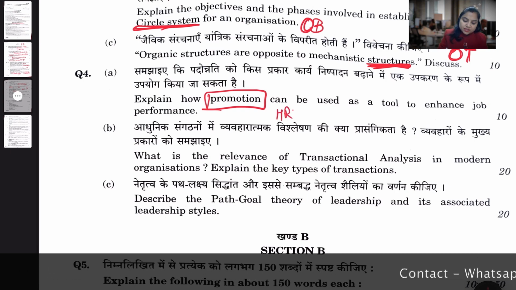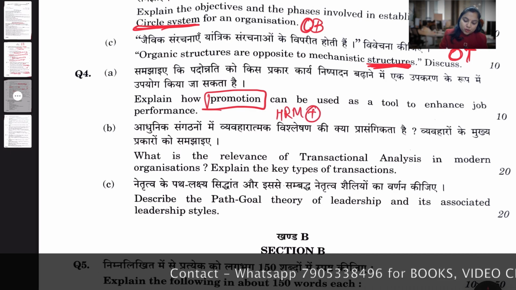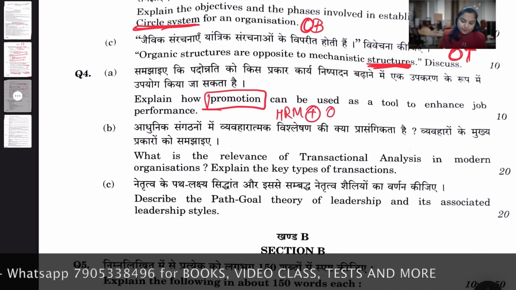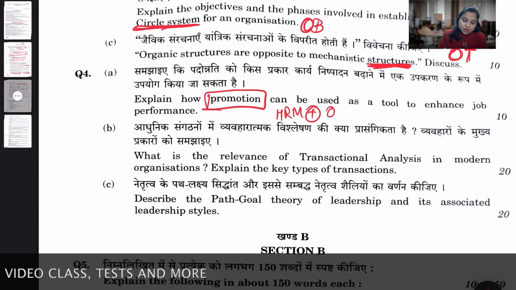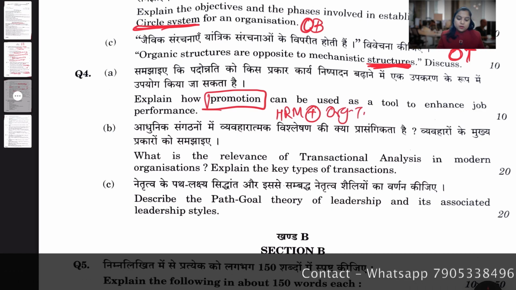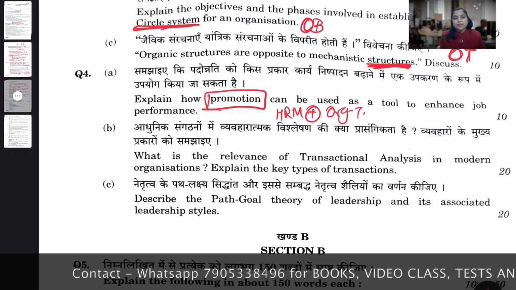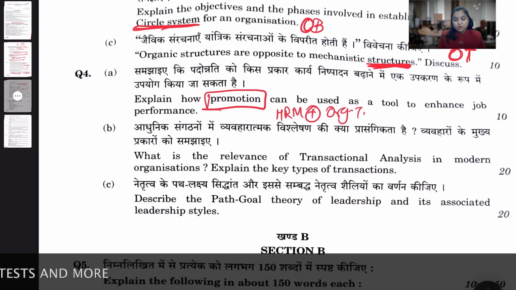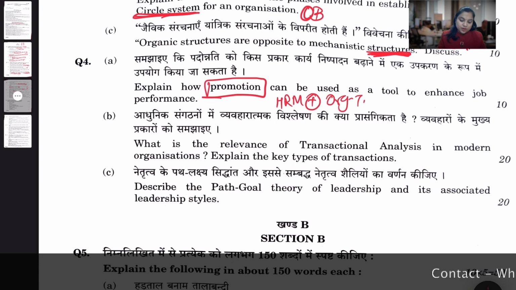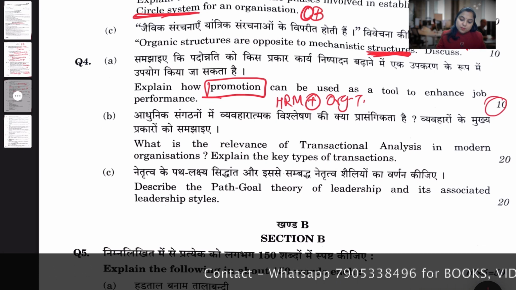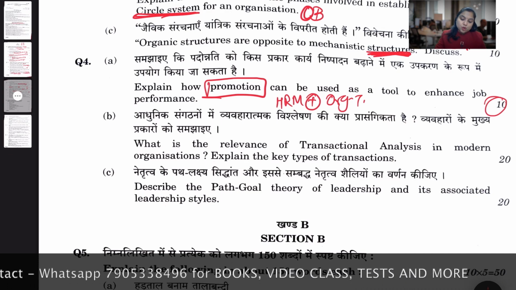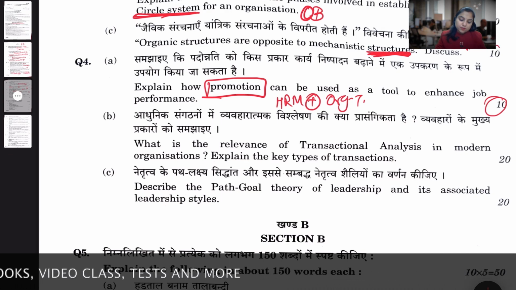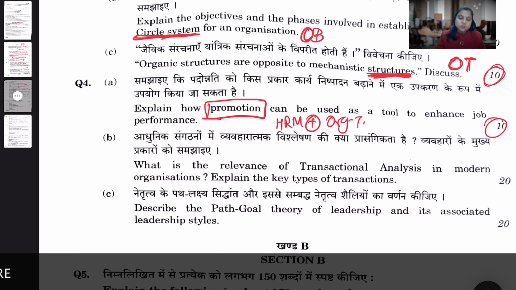So you can see that it is combining knowledge of HRM and your OB, okay, so in the organizations theory. So you can take it as a combination of the knowledge: explain how promotion can be used as a tool to enhance the job performance. Okay, next, and it is a 10 marks question. You cannot make a rule of thumb. Now see, question number first is 10 marks, your question number third is 10 marks.